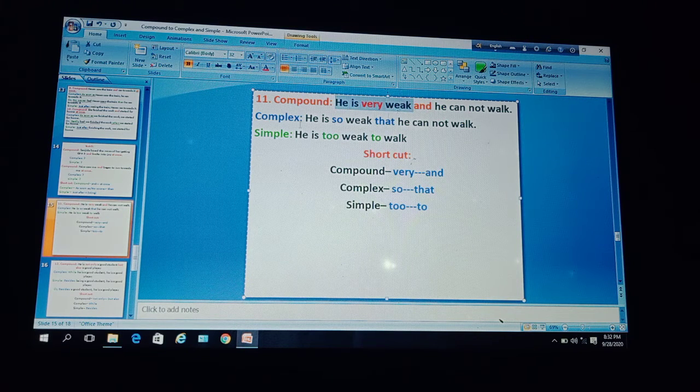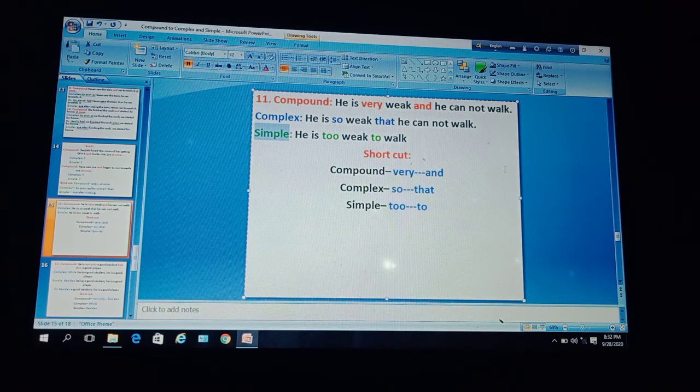Okay, so, he is very weak, you have to change it, he is so weak. Then instead of and you have to place that here, and then the rest of the clause, he cannot walk. So the complex sentence is, he is so weak that he cannot walk.